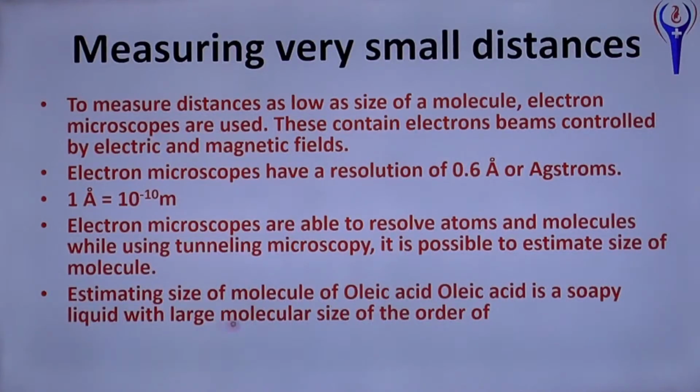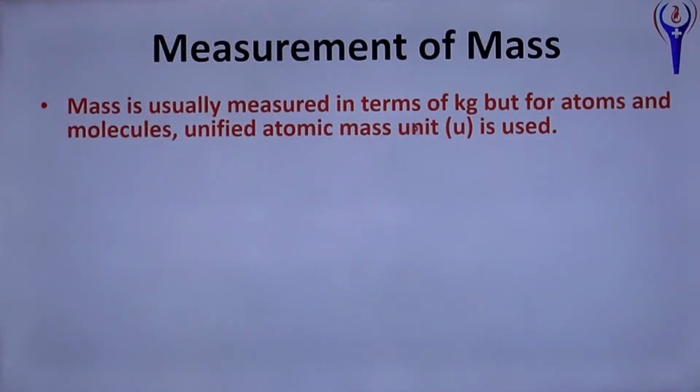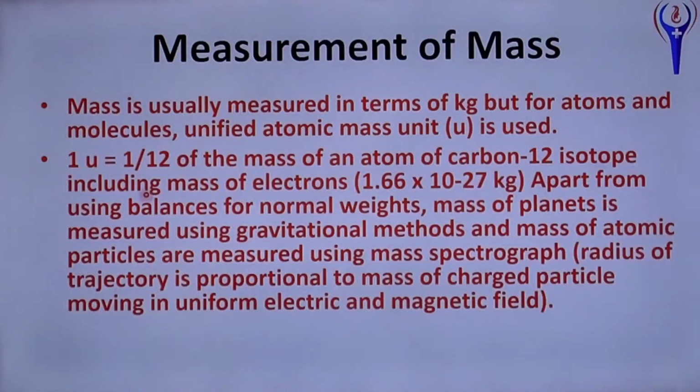Oleic acid is a soapy liquid with a large molecule size, of the order of 10 power minus 9 meter. That can be obtained from another method. Measurement of mass. Mass is usually measured in kilograms, and for molecules as the unified atomic mass unit, U or AMU. It is nothing but 1 by 12th of the mass of the carbon atom.